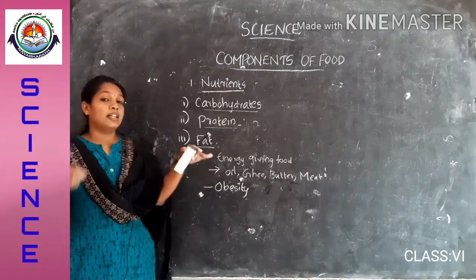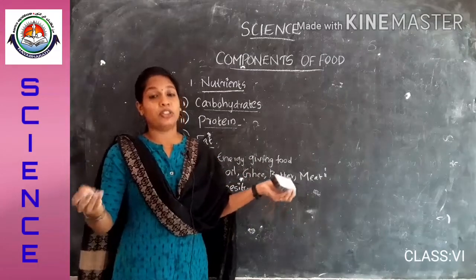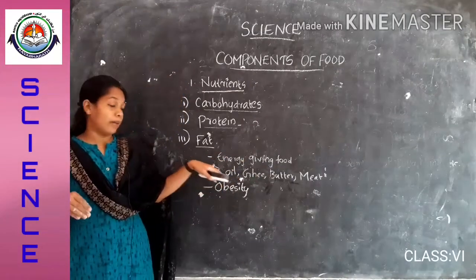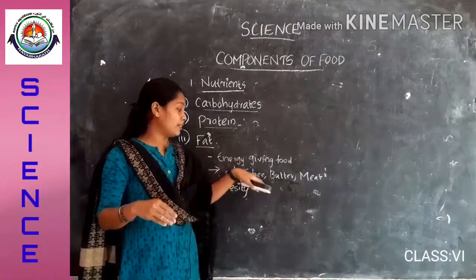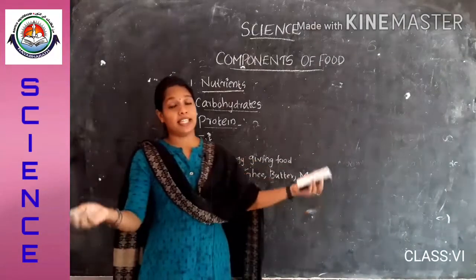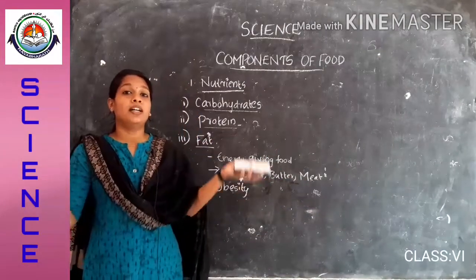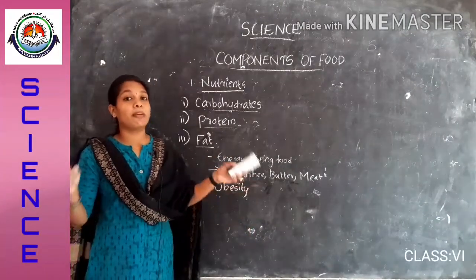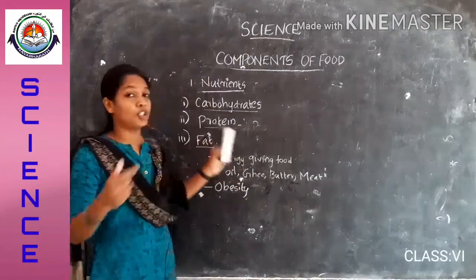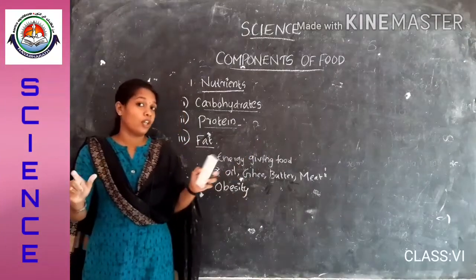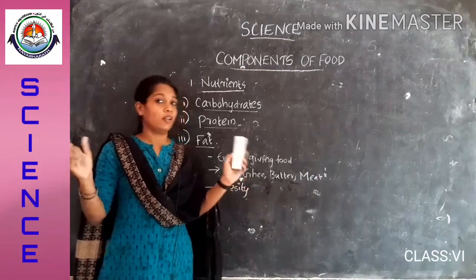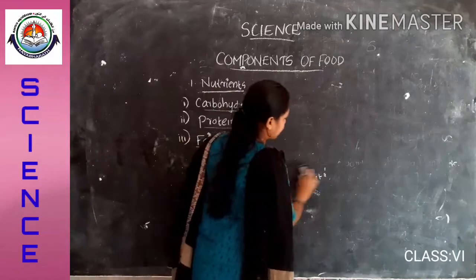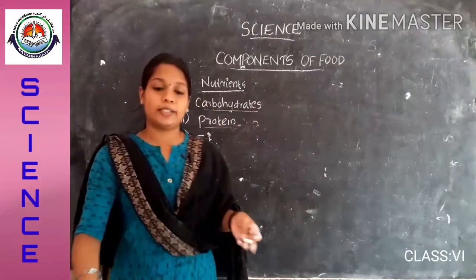So the increased or over production of fat in our body by eating fat rich food items like oil, ghee, butter, meat, etc. will lead to the condition called obesity. Care should be taken that while consuming oil rich food we should not eat too much quantity. So how do we test the fat in our food item?